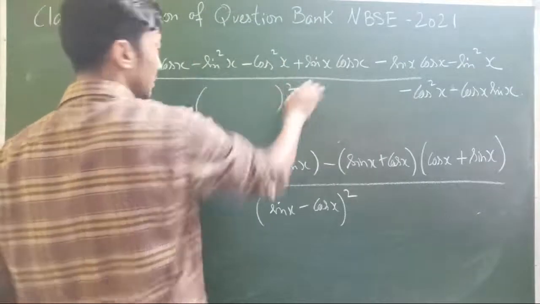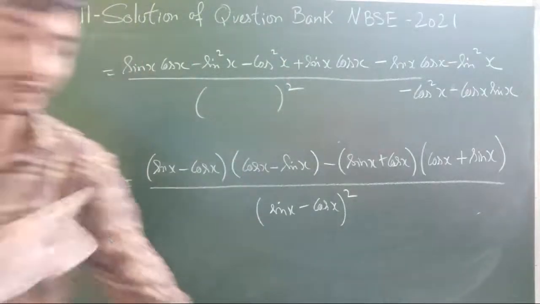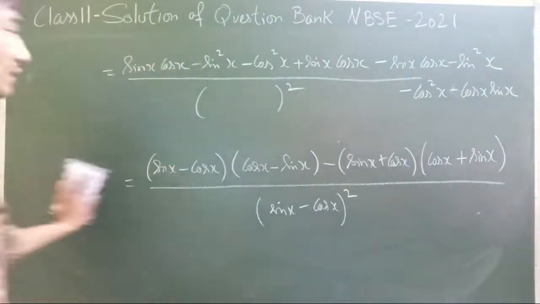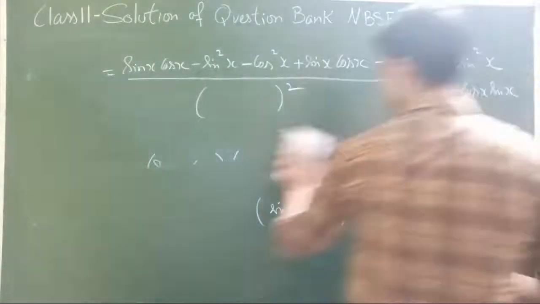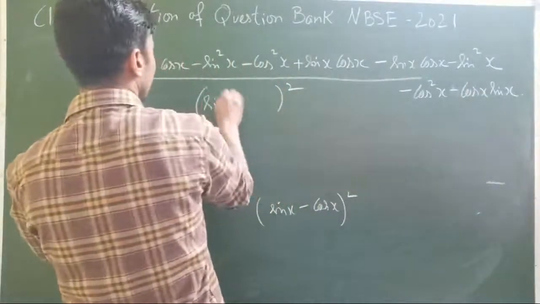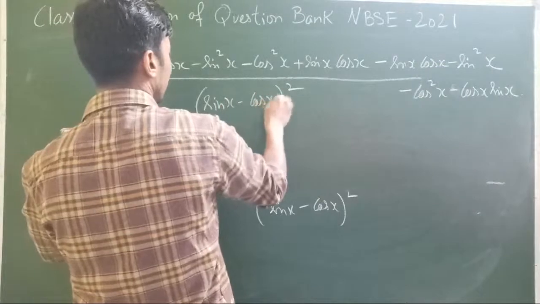Denominator, I'll just write whole square. Same term, denominator, I'm just squaring it, I'm not doing it again. Okay? I better do it because I'll rub. After I rub, I forget again.